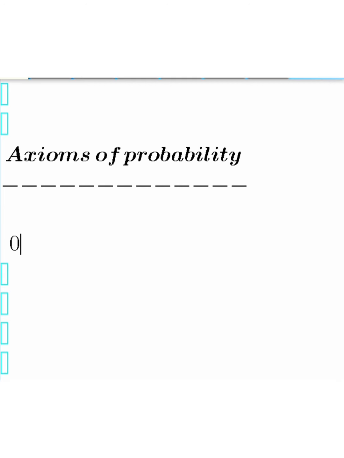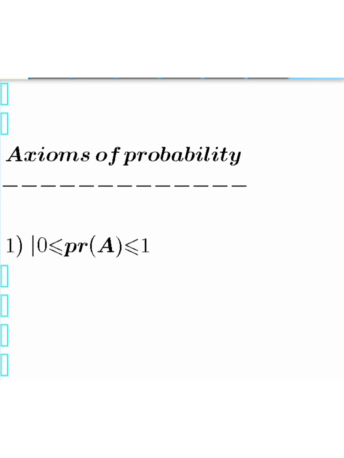So the first axiom of probability, which we'll be treating, is number one: a probability must not be greater than 1. It can be 0, but it must not be greater than what? It must not be greater than 1. So that is the first axiom of probability. You must know that the probability must not be less than 0. There's nothing like probability of negative sign, you understand? And it must not be greater than 1.